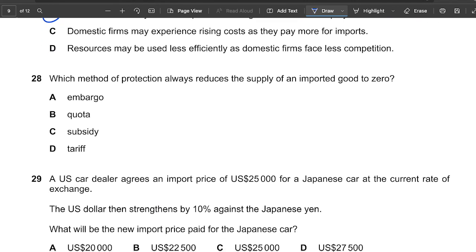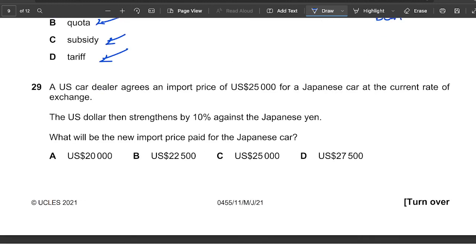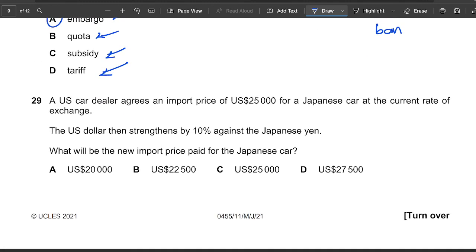Which method of production always reduces the supply of an imported good to zero? To zero is the keyword here, even highlighted. That means it's a complete ban. We know that a complete ban is only an embargo. Embargo is a complete ban. Quota is a limit. Subsidy is given by the government, and a tariff is a tax on the imported goods. So to zero is embargo, because the embargo is a complete ban.